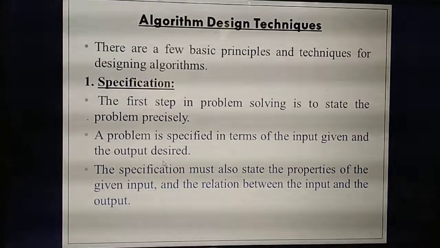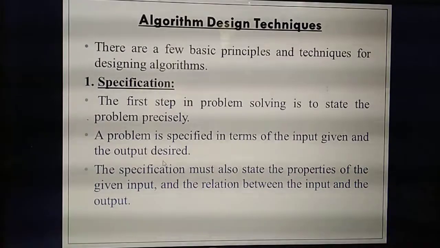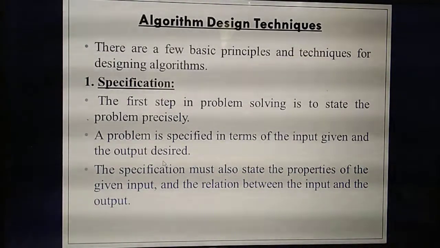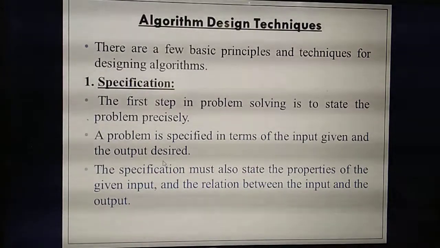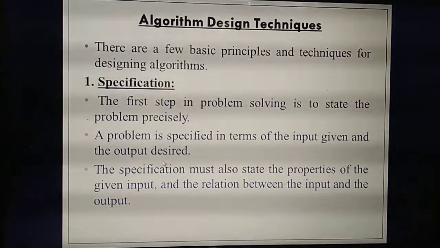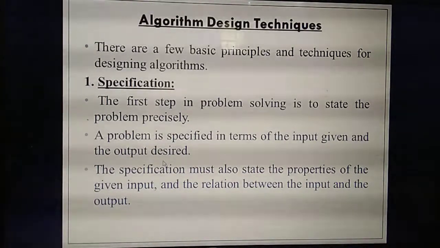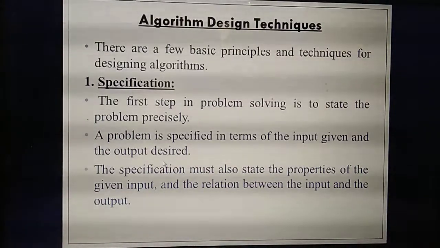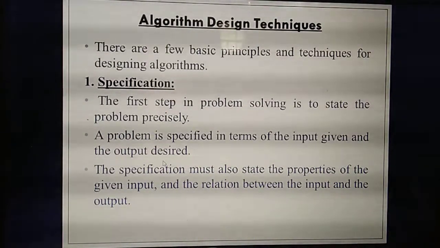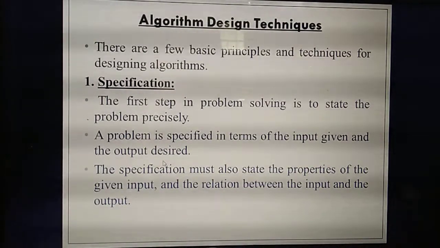Next, you need to state the properties of the given input. What do you mean by properties? In the same example, height means the value of height, radius means the value of radius. That's the property. Then the relation between input and output. What's the relation between input and output? Calculation of the area of a cylinder. That's the relation.